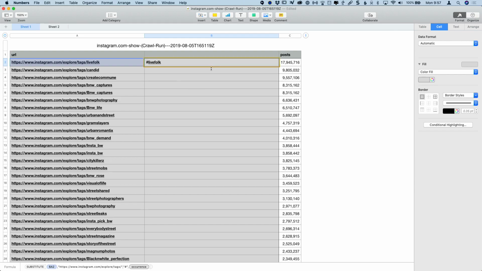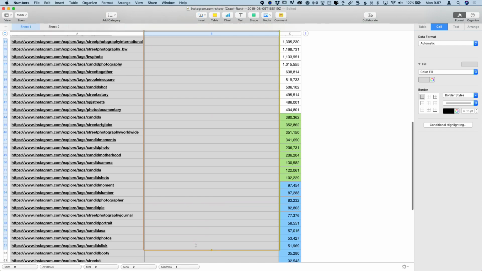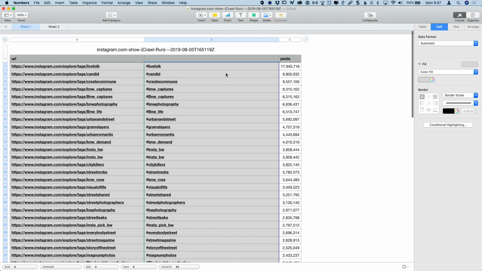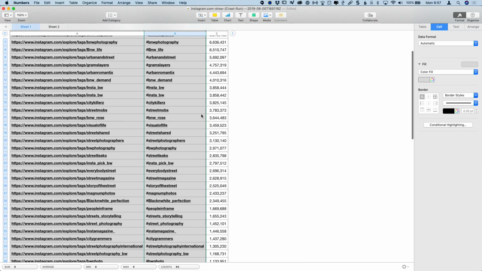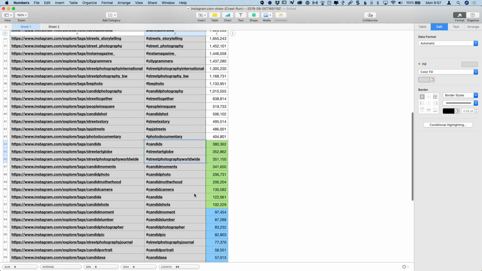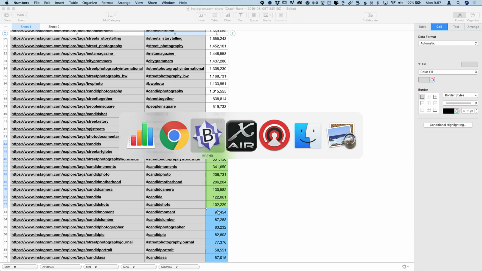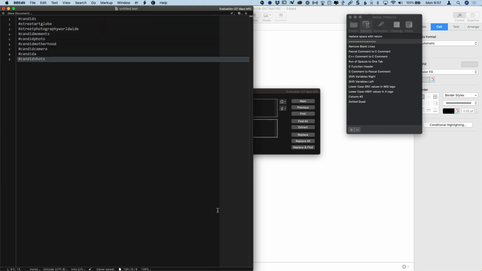Perfect. So now let's just fill this data down here, automatically fill that in, and boom, there's my hashtags. So now I have the hashtags that I want. Superb. Copy that. I tend to go back to BBEdit at this point and paste it in just to clean it up to make sure there's no formatting. I just want totally clean text, but those are the hashtags that are going to be my target.